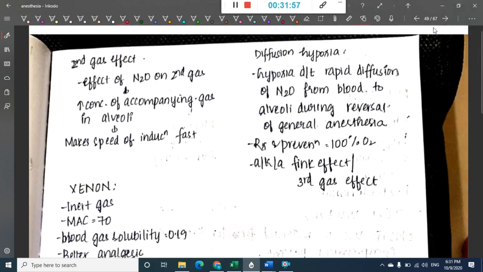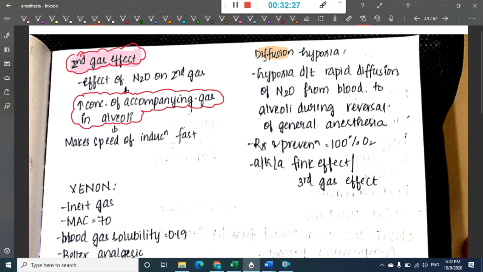Then we have something called the second gas effect in nitrous oxide, which is important. What is this second gas effect? Once you have given nitrous oxide, it will increase the concentration of the accompanying gas in the alveoli. So along with nitrous oxide, if you give another gas, this will make the speed of induction faster. That is the second gas effect.